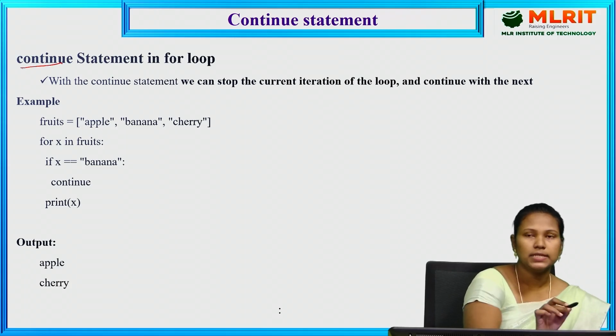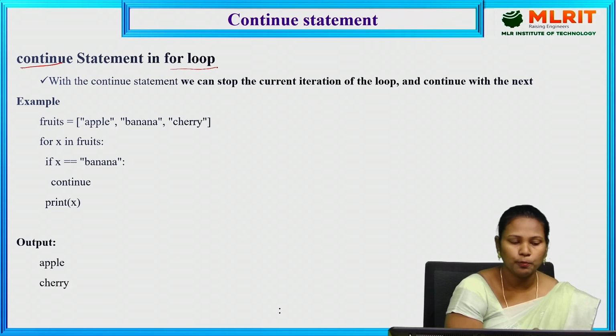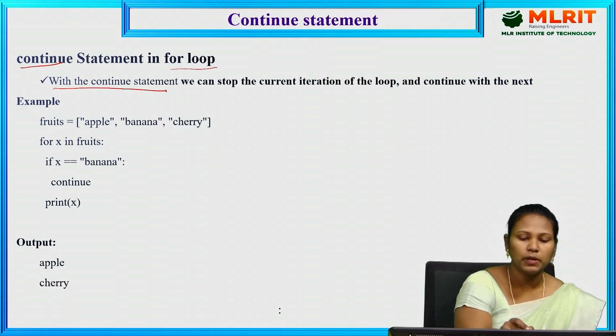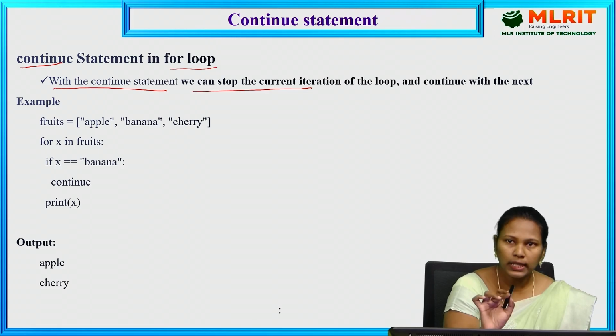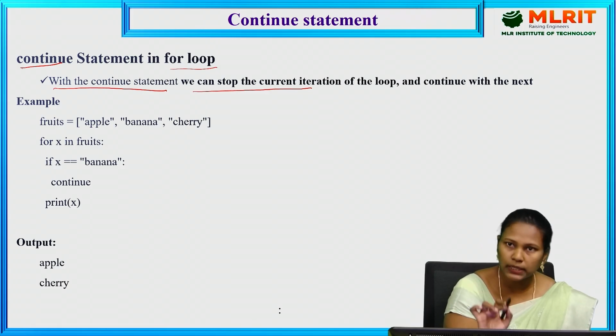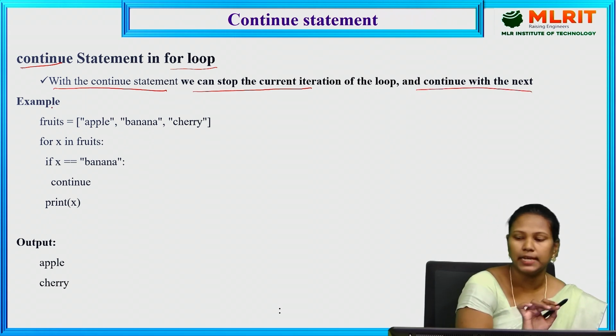The next one is continue. Basically, break and continue we use in the for loop only. With the continue statement, we can stop the current iteration of the loop. So we are stopping only that iteration. If x equal to banana, continue. It means it stops that particular iteration and prints the remaining ones. Break means it stops the execution, and continue goes on with the next iteration.